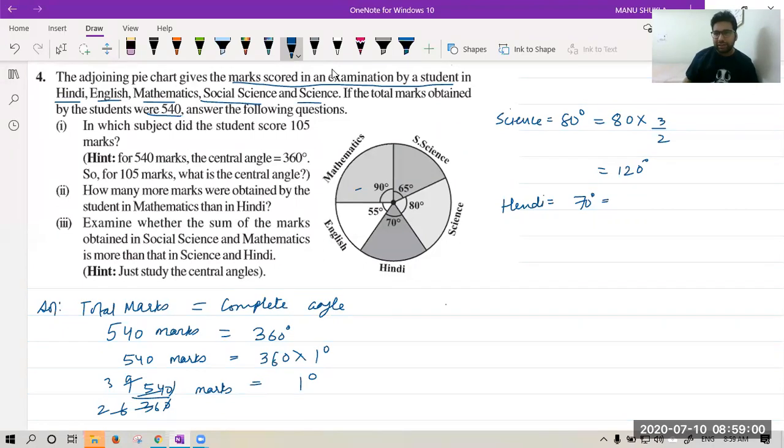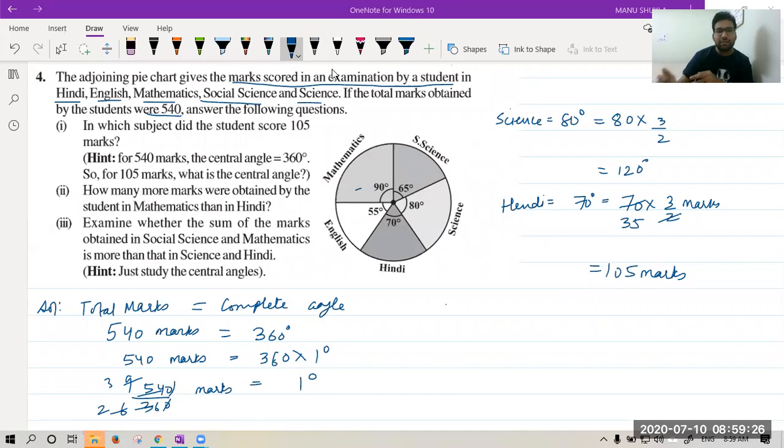We can write 70 degrees as 70 into 3 by 2 marks. So we are converting degrees to marks. It becomes 35 into 3, and 35 3s is 105 marks. So we have got the answer of the first part. In which subject do you have 105 marks? Hindi.